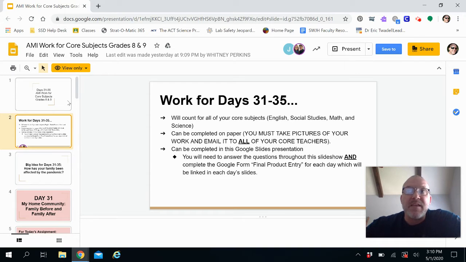Okay, now this work can be completed on paper. If you do that, you need to take pictures of your work and email it to all of your core teachers. So, you don't have to actually do it digitally. You can do it on paper as well, but make sure that you email the pictures of your work to your teacher if that's what you choose. And lastly, you can complete this project on this Google Slides presentation if you want to through advisory.